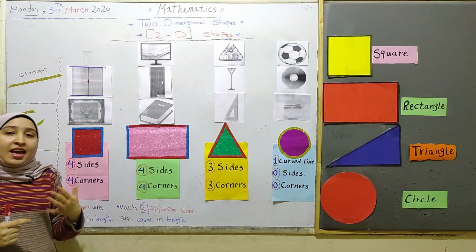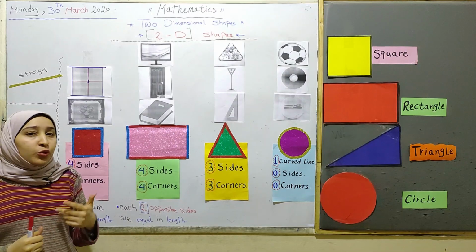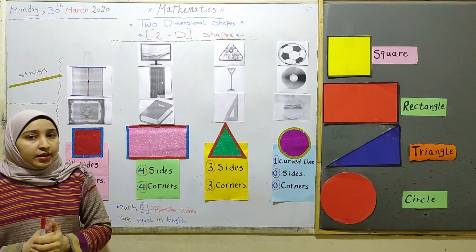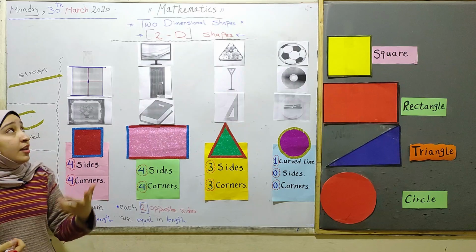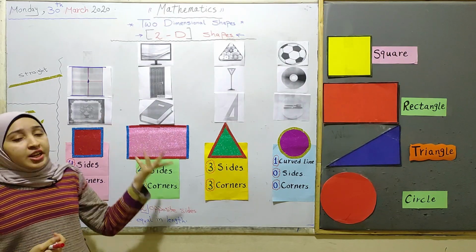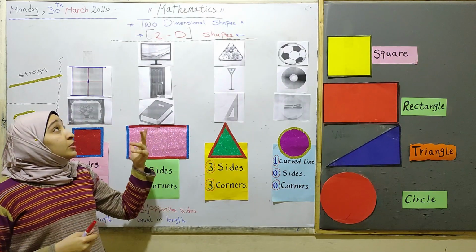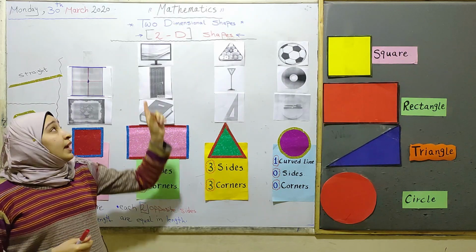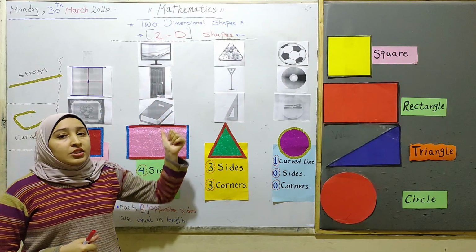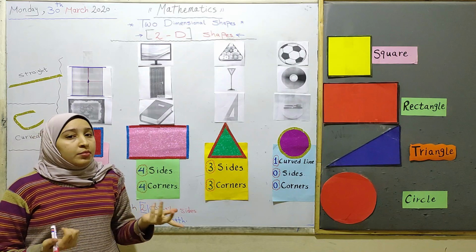Okay, Junior 1. Now I think you can deduce what we will talk about in our lesson today. Our lesson today is talking about shapes, and we will talk particularly about two-dimensional shapes. What about two-dimensional shapes?